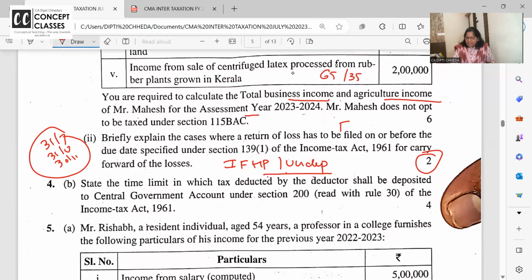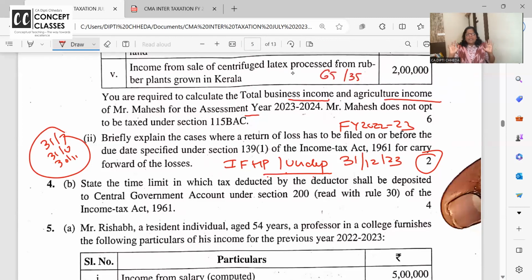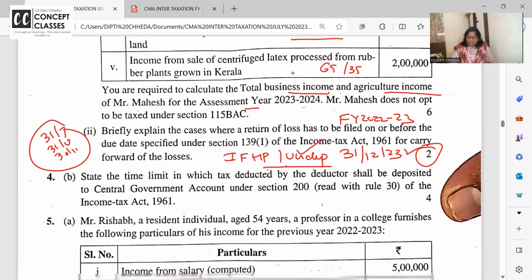But financial year 22-23 का late में late return December 23 तक भरना है. सबको पता है? पहले March to March था, अभी December 23 है. थोड़ा सा extra I am saying because this time they have asked this question. Next time they can ask this question. Belated return for financial year can be filed till 9 months from the year ending. And that's December 23.